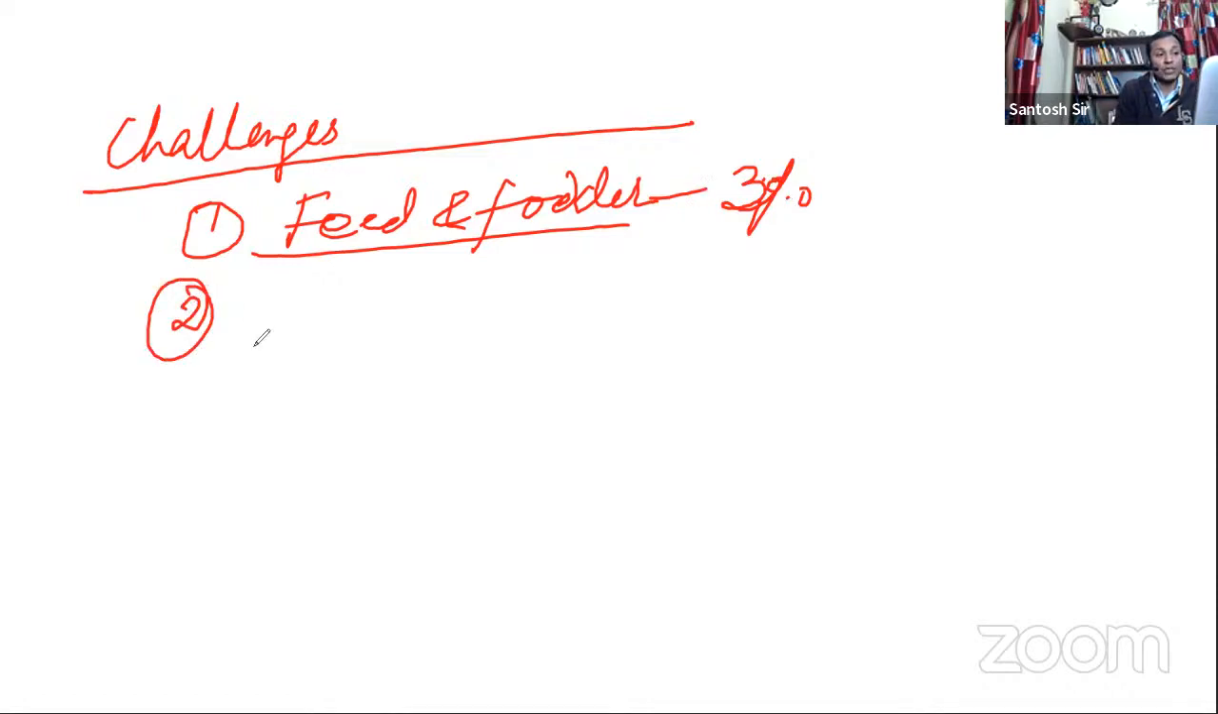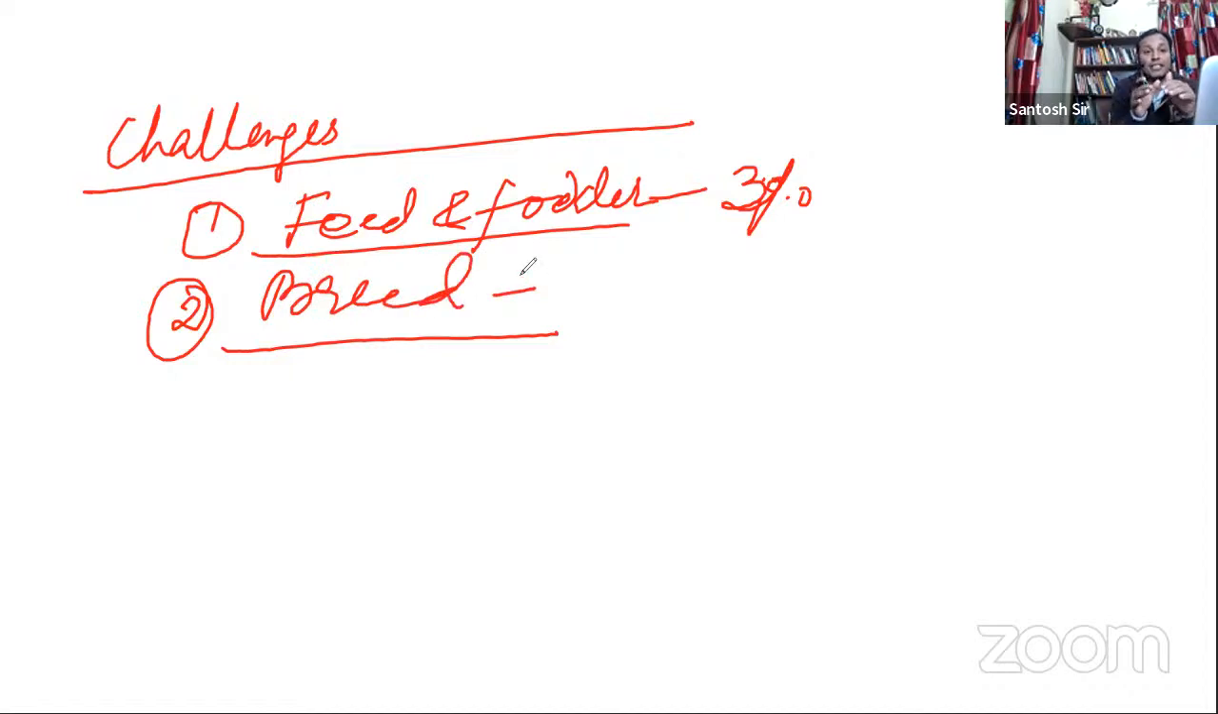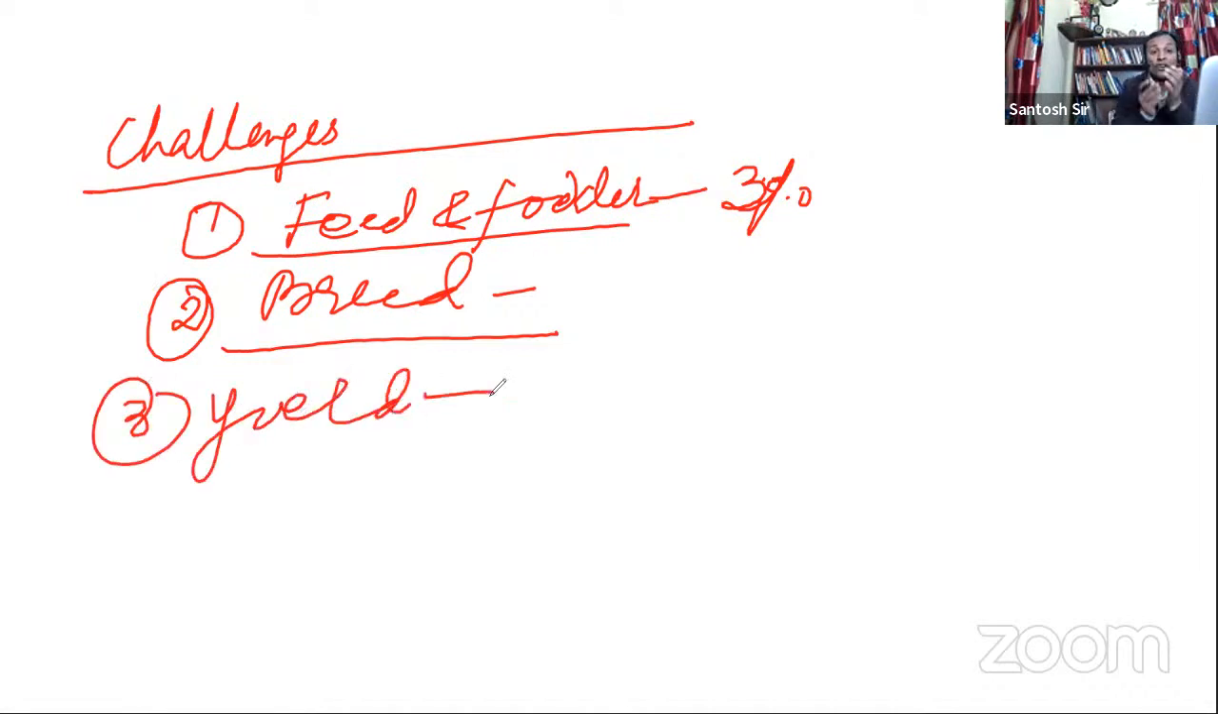Second point, what I'm going to write is that the breed, the quality of the livestock in India is not great. Okay, it's not great. The yield is one third of the global standard. Okay, the breed is not good, the yield is not good. You can talk about yield of milk.